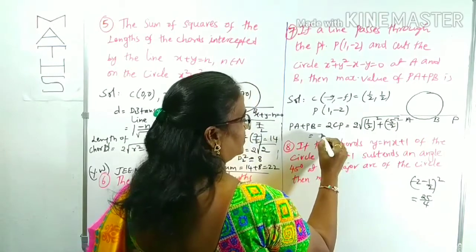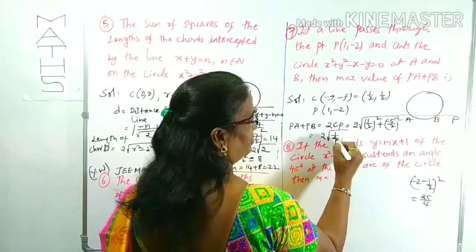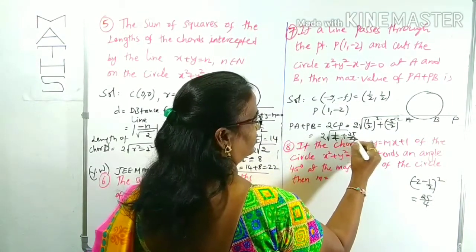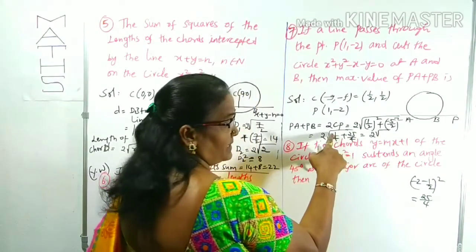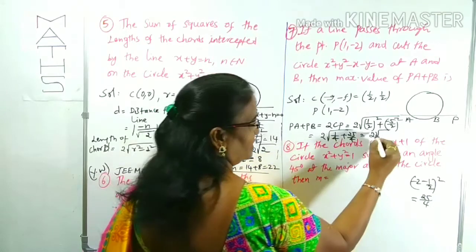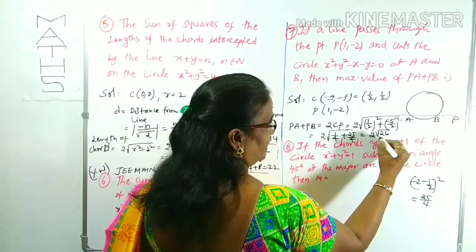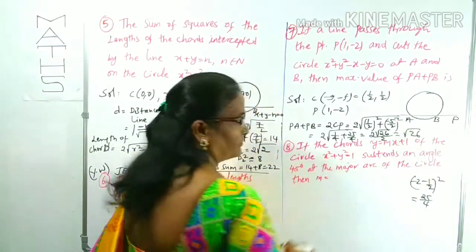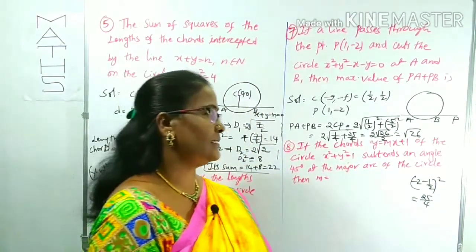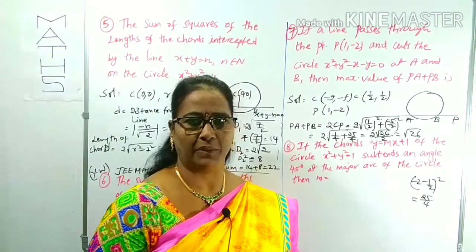Now this becomes 2 times root over 1 by 4 plus 25 by 4. In the sense 2 into root over 26 by 4, means what, root 26 by root 4, which is 2. 2 gets cancelled, becomes root 26. Clear? This is the maximum value of PA plus PB.